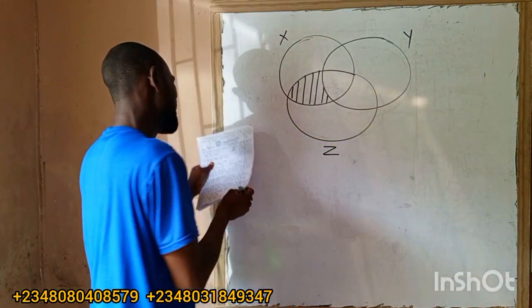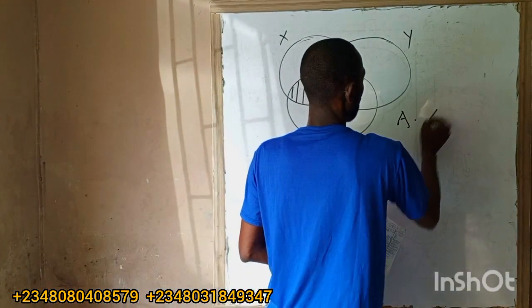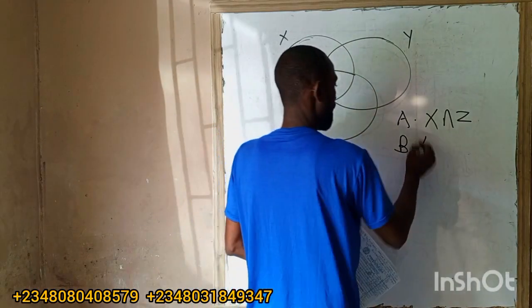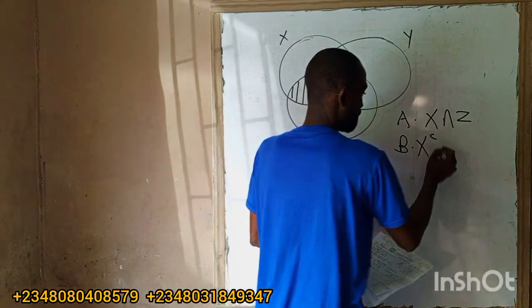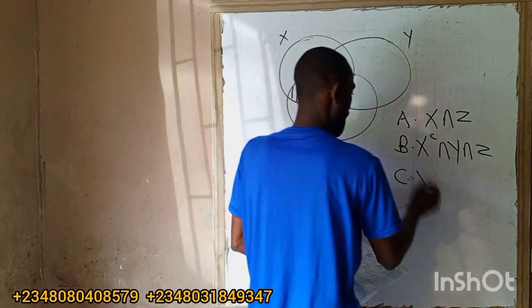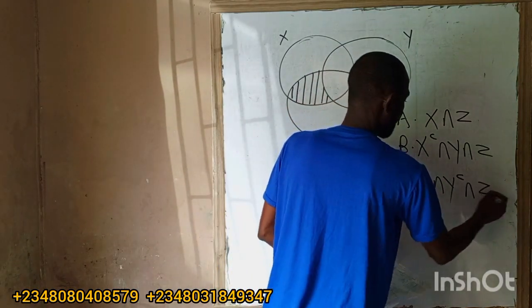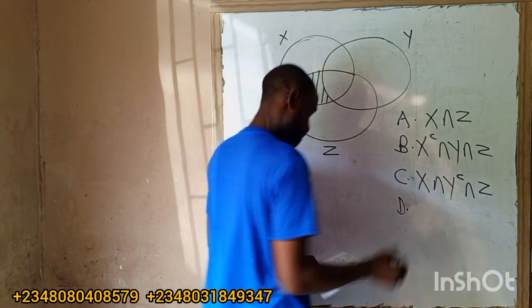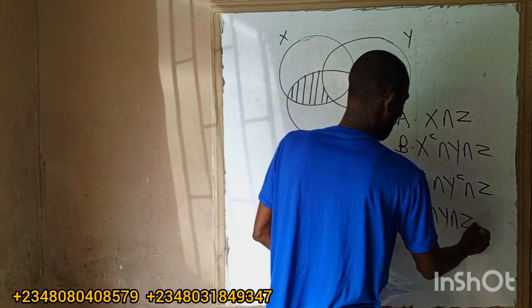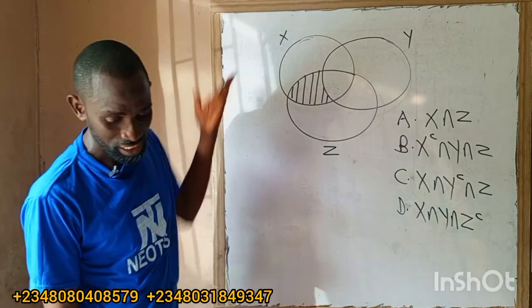That said, the shaded region in the Venn diagram is: option A, X and Z. Option B, X complement intersection Y intersection Z. Option C, X and Y complement intersection Z. Then D, X and Y intersection Z complement. So what's the answer? This place is what now? X and Z. I've just explained that.